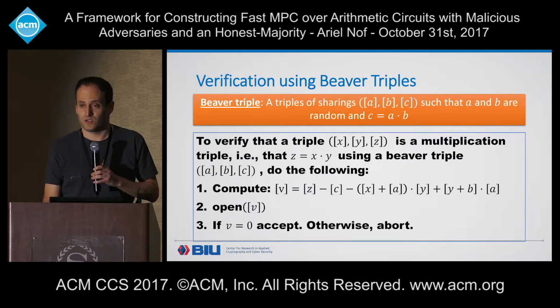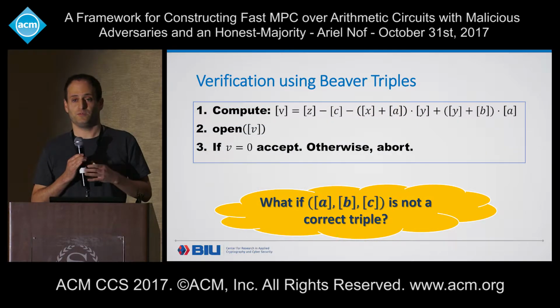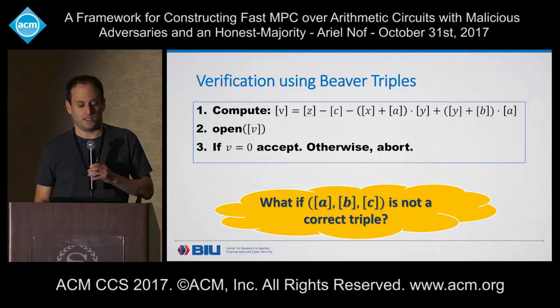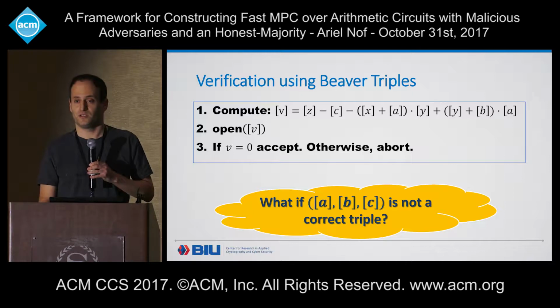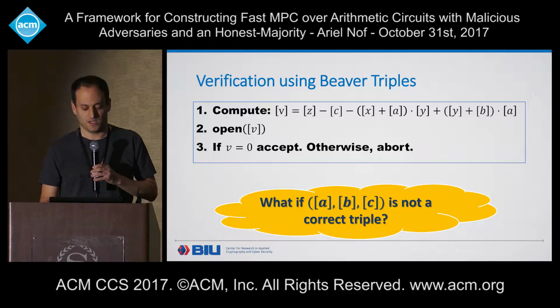Now, let's look closer at this process. So this is the well-known Beaver trick. The first thing we ask is, what happens if the Beaver triple is not correct? As I said before, by inserting randomness into this process, we can avoid the requirement of the Beaver triples being correct triples. So how does it work?